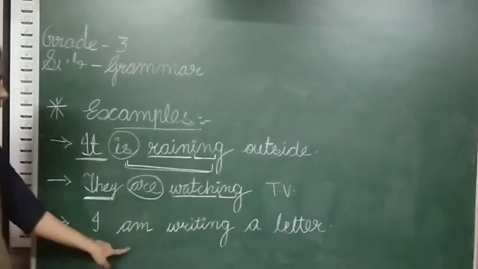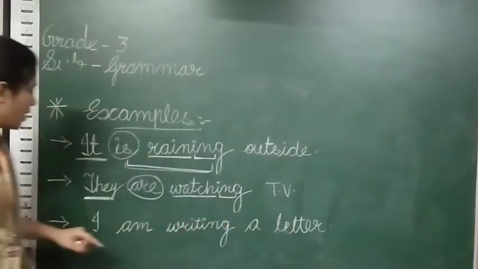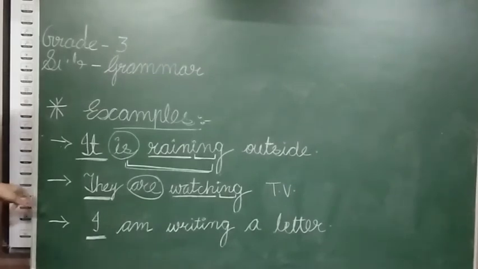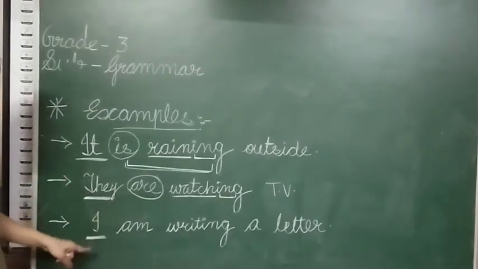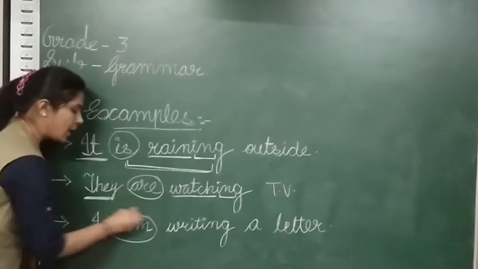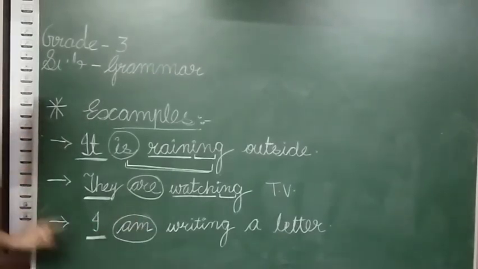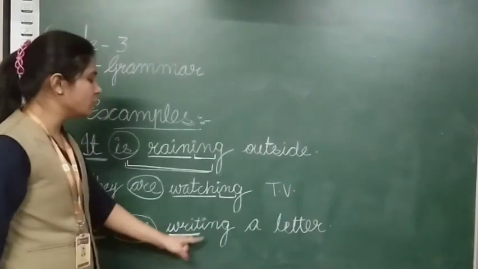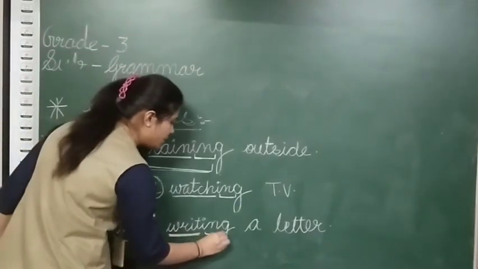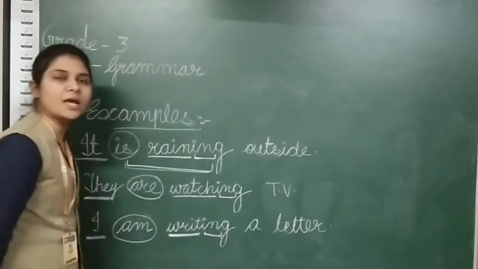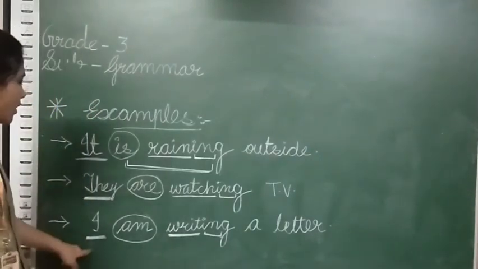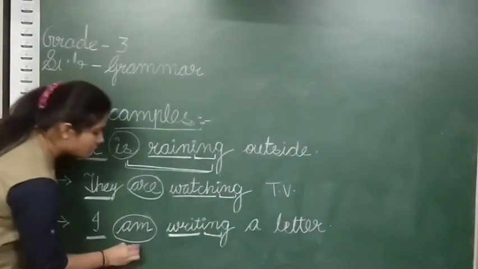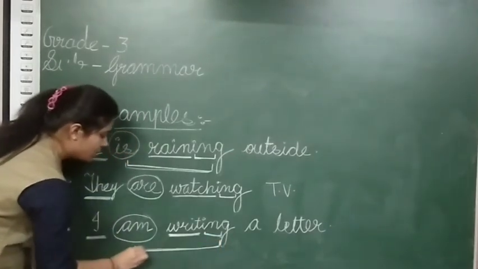Now I am writing a letter, right? अब यहाँ पे क्या इससे start हो रहा है sentence? I, right? I pronoun से start हो रहा है. For I is exceptional case, that's why we are using here am. For I we have to use am. I am writing. Here the main word is write, right? उसके बाद हमने उसमें क्या ऐड कर दिया है? ing. Write में हमने ऐड कर दिया है ing to make it continuous. I am writing a letter. For present continuous tense, we have to underline these both words, am plus writing.